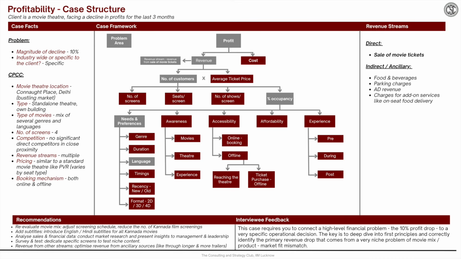Next, she mapped out the customer journey into pre, during, and post phases. This helped her explore the problem from the perspective of customer experience and allowed her to zoom into the pre-stage when prompted to do so by the interviewer. She examined customer needs and preferences and then leveraged information from her CPCC questioning, specifically that the profit decline was unique to the theatre, to deduce that something may have changed in the theatre's ability to meet audience expectations. By exploring factors like genre, language, timing, and format, she arrived at language mix as the core issue.